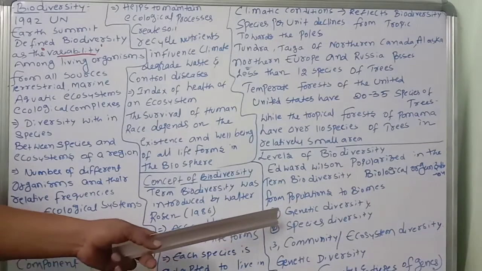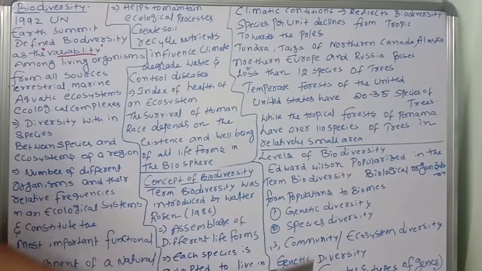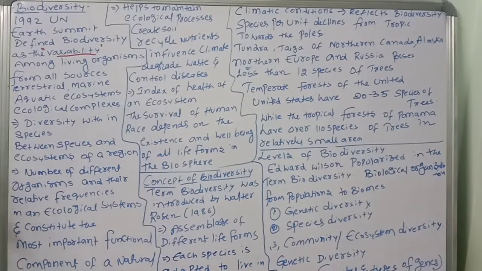First, genetic diversity at the gene level. What is genetic diversity? The number of types of genes. For example, how many varieties of mango are there? Some are juicy, some are fleshy, some are round, some are different shapes. All those types within the mango itself are due to genes. Rice also shows such varieties, which is called genetic diversity. So genetic diversity is the first of the three levels of biodiversity.